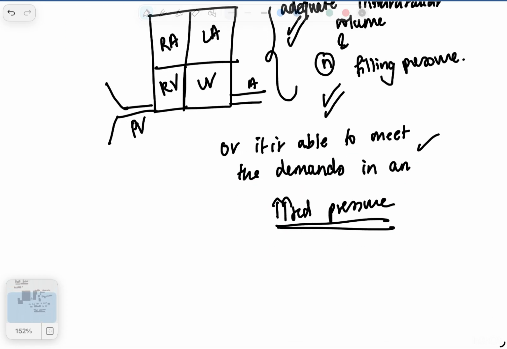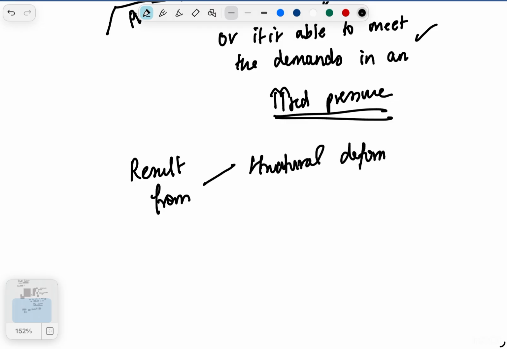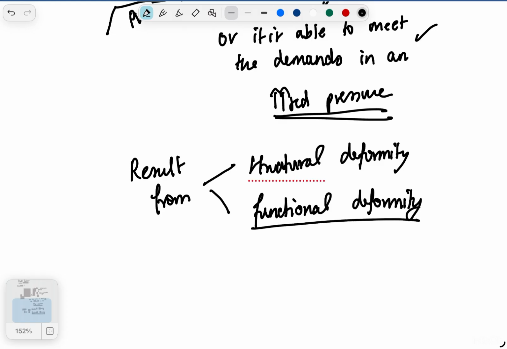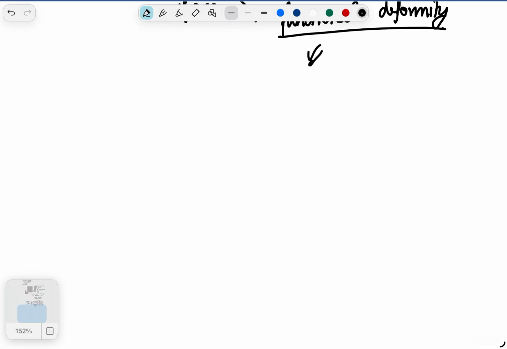Now, why is this happening? It results from either a structural deformity or a functional deformity. What do you mean by that? Either there is some kind of structural deformity in the ventricles, that is why it is not able to meet the demand of the body, or the left ventricle is structurally fine but it's not able to function properly, and that's why it is not able to meet the demand of the body. Okay, now we will see about the pathophysiology.